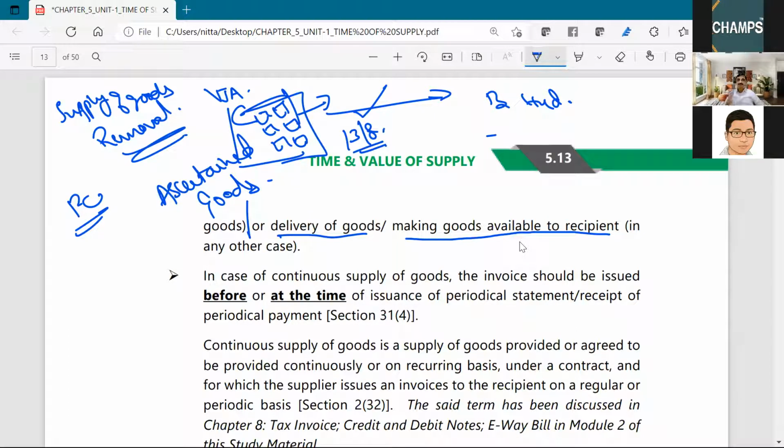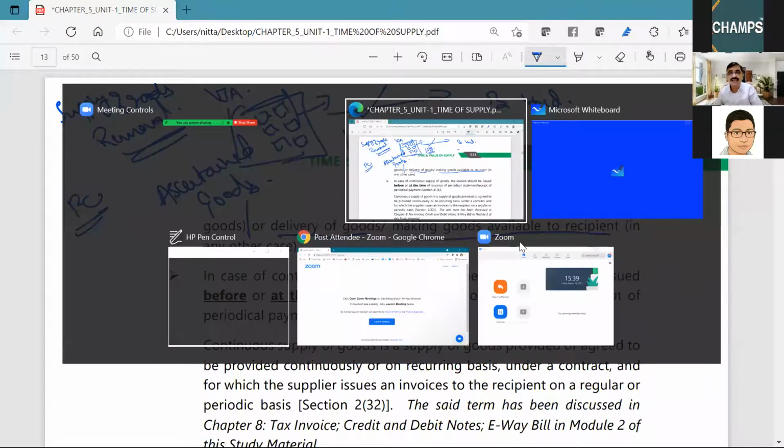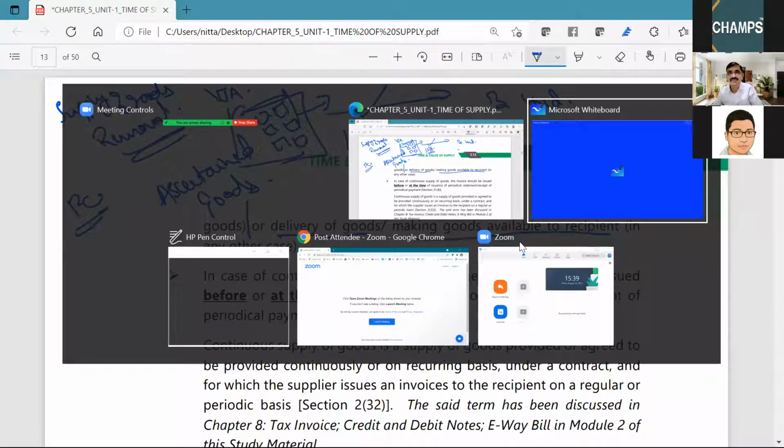Where the supply of goods does not involve movement of goods. Now, how can you supply without there being movement of goods? Let me tell you an example of when it will happen.